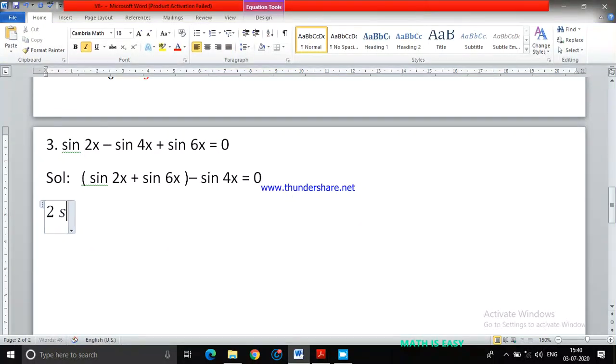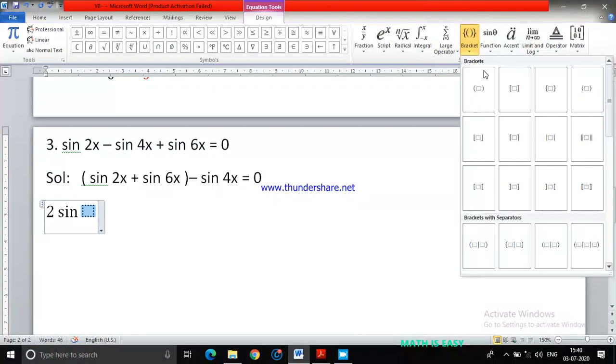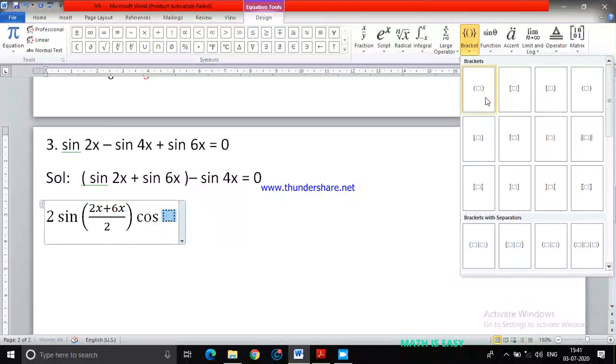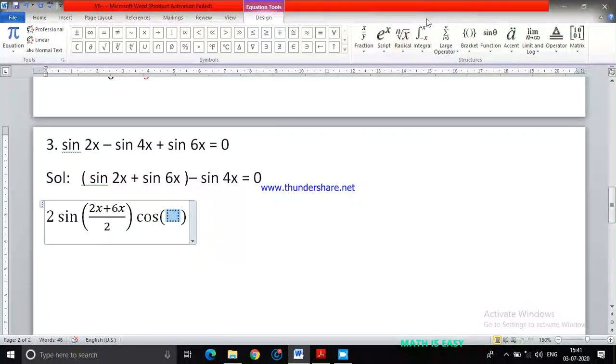2 sine, bracket will come, then fraction will come: 2 sine A plus B by 2, that is 2x plus 6x upon 2, then cos A minus B by 2.